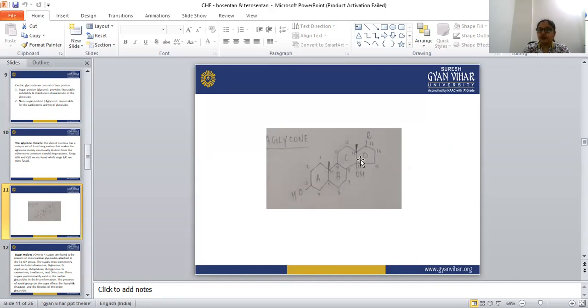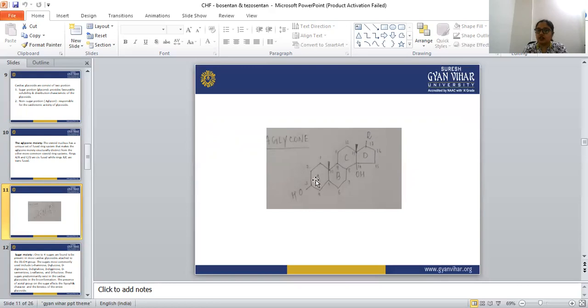A-B and C-D are cis fused, whereas the B-C ring is trans fused. The aglycone moiety has two angular methyl groups at the C10 and C13 positions, and a hydroxyl group at the third position, which is the site for the attachment of the sugar moiety.